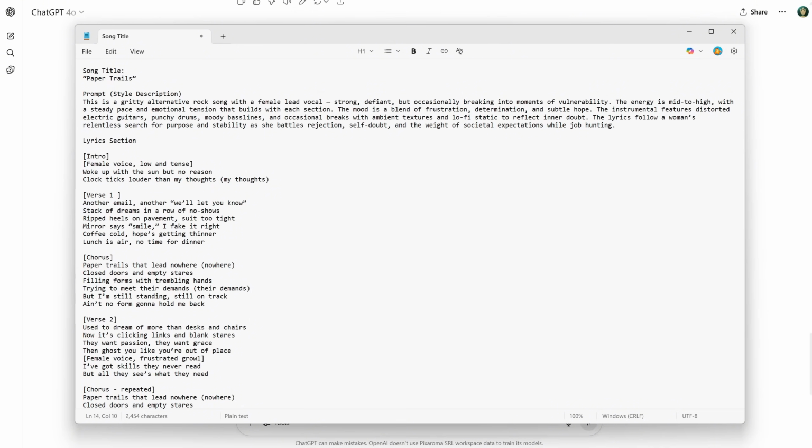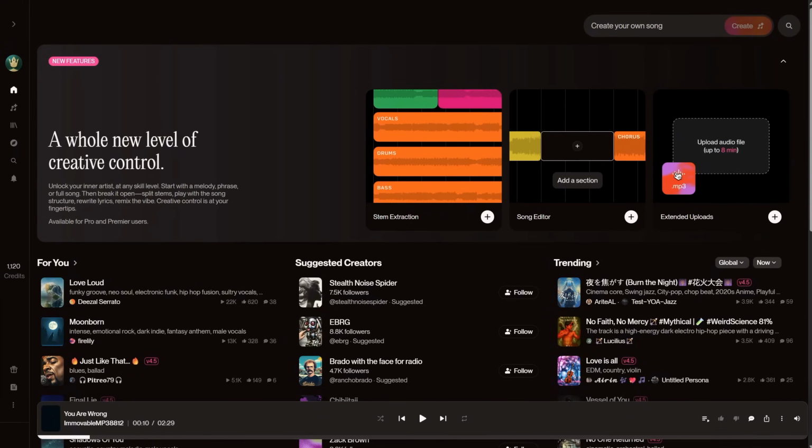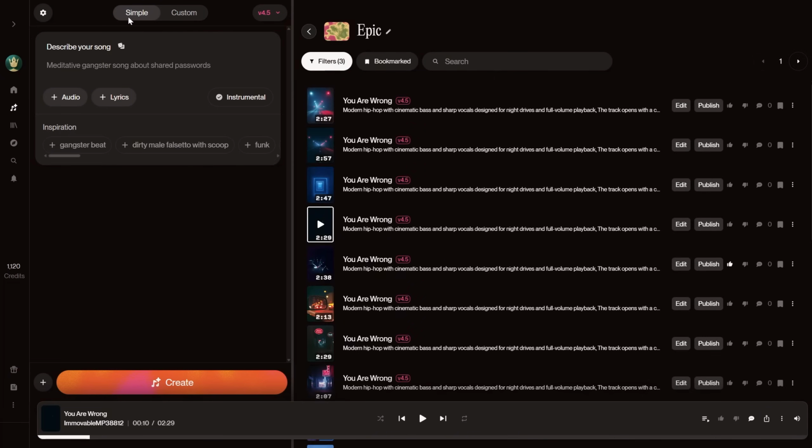Let's say I like the song. How do I convert it to music? You can use Suno or Udio, but my favorite is Suno AI, so I'll use that. On the Suno website, I just click Create. You can create songs using the simple tab and just ask for what you need, but I like to have more control. That's why I use ChatGPT.